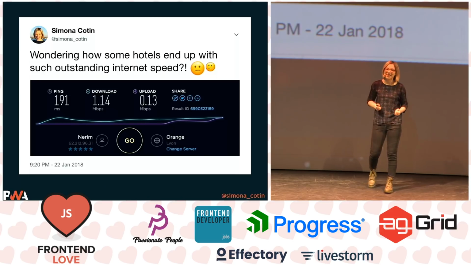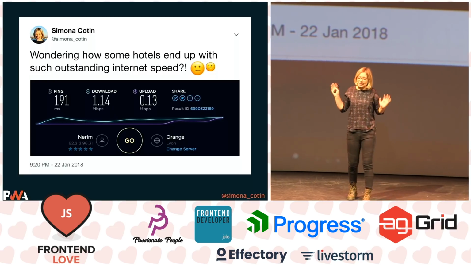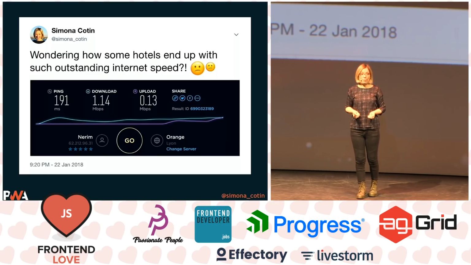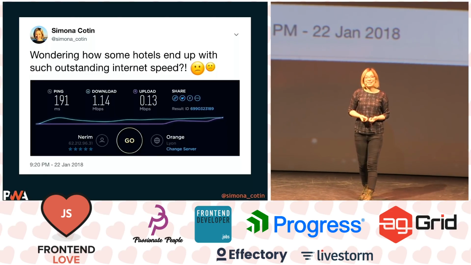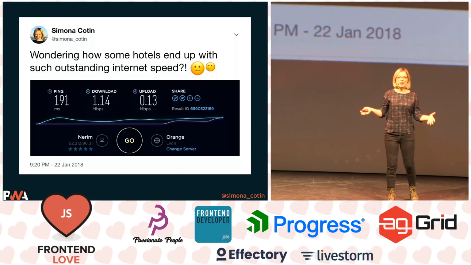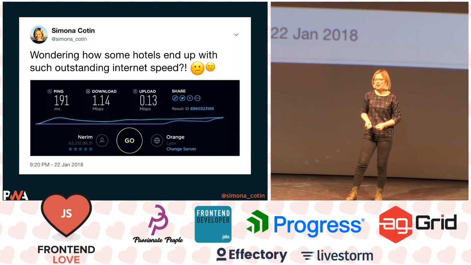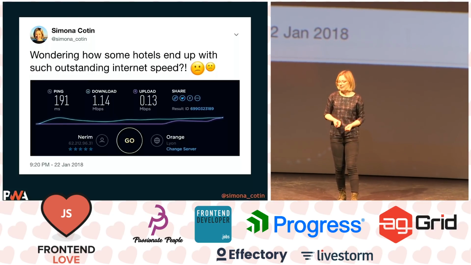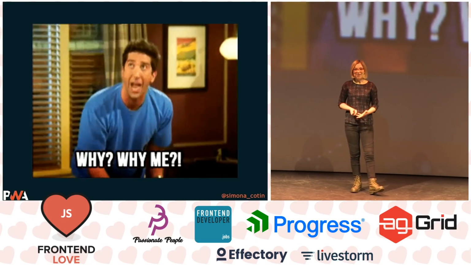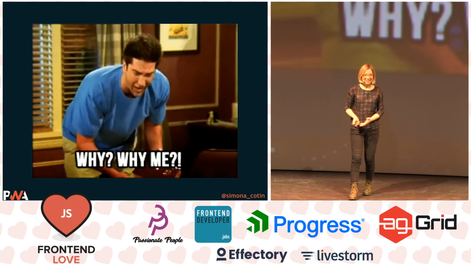It happens so many times that I pick a hotel which is absolutely amazing, and then for some reason, the internet speed is just incredibly slow. And one of the things that might happen is the night before a conference like this, where you have a huge amount of people looking at you, you feel very nervous about the demos that you're building and the slides that you have, and you feel like tweaking everything, and then, bam, the internet is not helping you. So in a way, I started looking into progressive web apps because I want the internet to be a progressive web app.